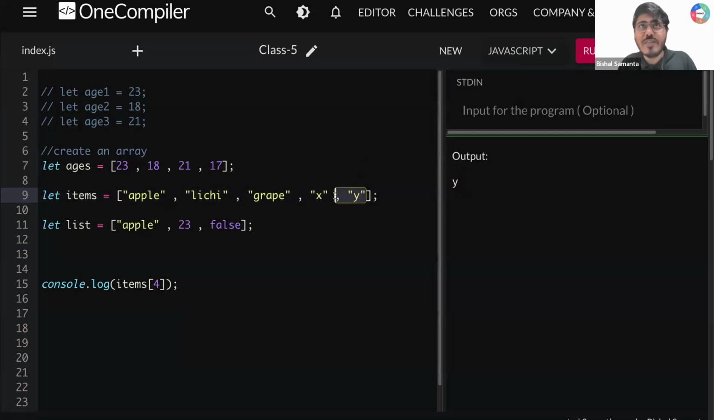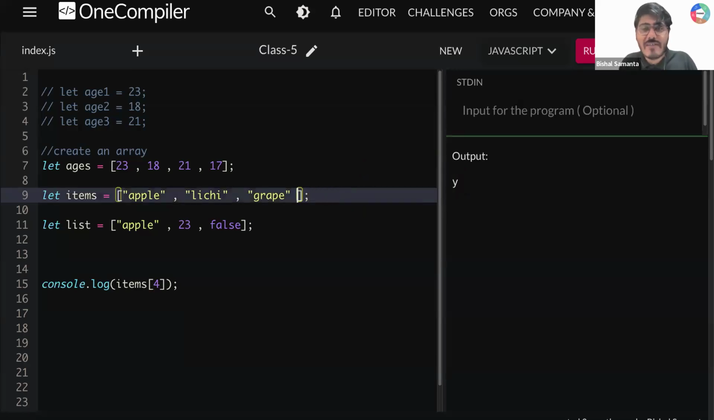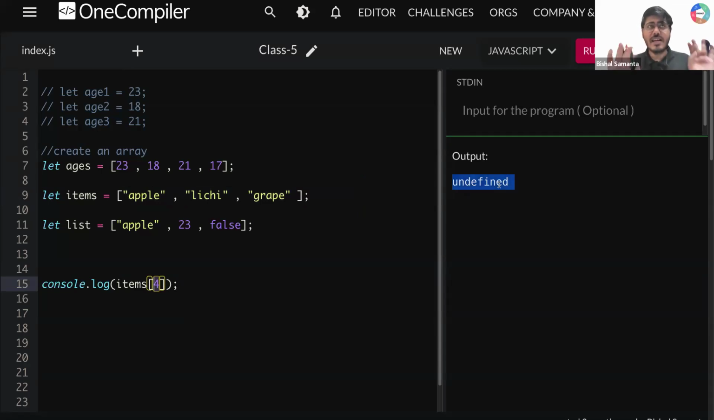So let's say I remove this thing, right? So now do I have any element present at index 4? No. So there is no element defined by the user at index 4. That is the reason JavaScript will not give an error, but JavaScript will throw undefined. I need everyone's response, guys. Is that clear? Super clear to all of you, right?